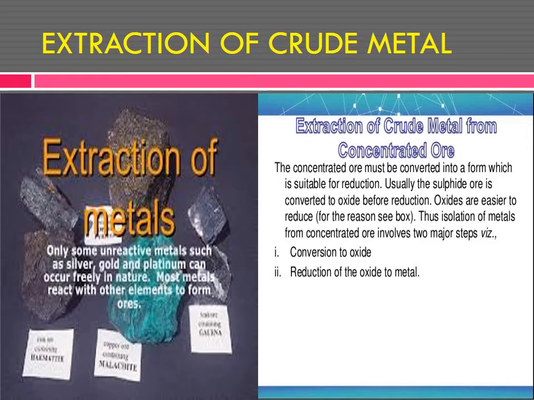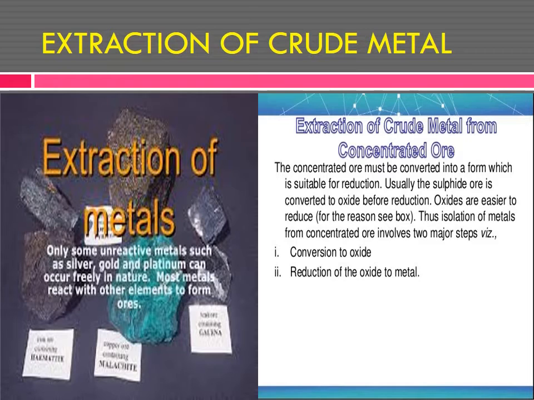I already told that only some unreactive metals such as gold, silver, platinum can occur freely in nature, isn't it? Some unreactive metals are native in nature, they don't react with other elements. Such unreactive metals as silver, gold, platinum, etc. can occur freely in nature.